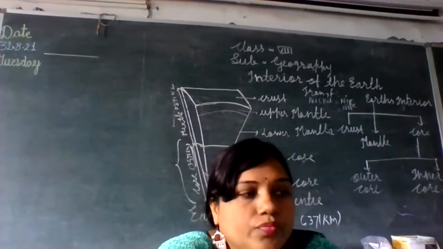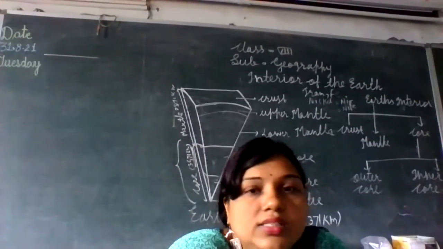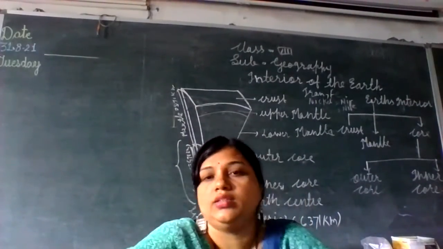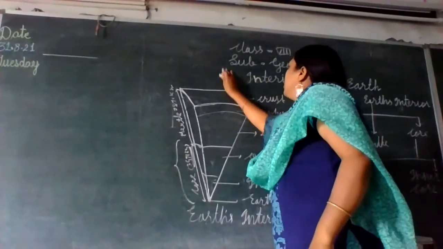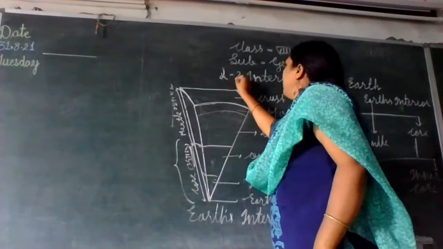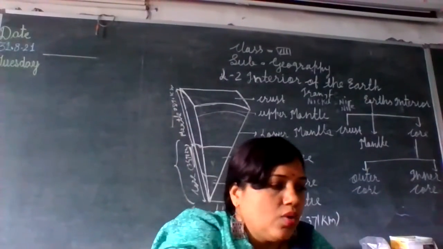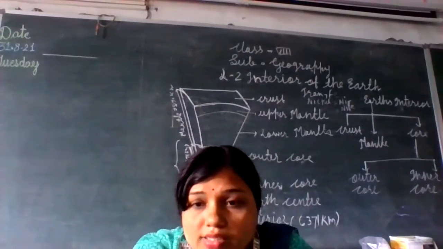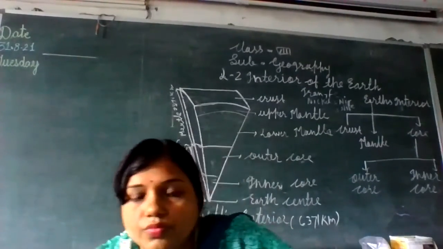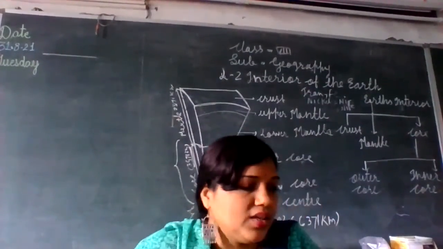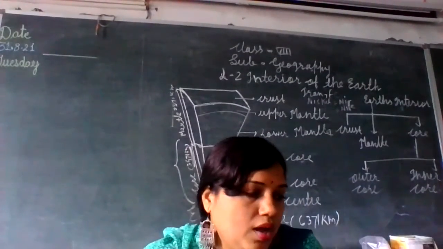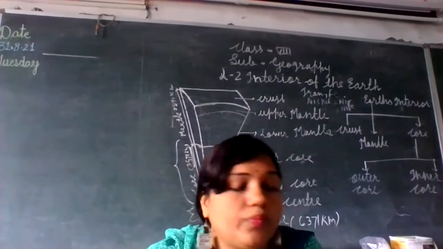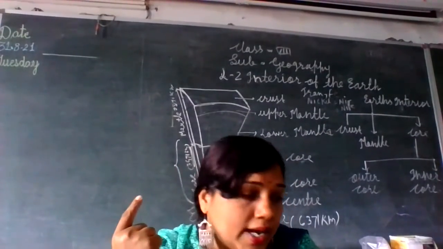So in this way, okay, we have discussed our second lesson, that is the interior of the earth. So let us revise what we have discussed in this lesson. We have seen the layers of the interior of the earth, that is the crust, mantle and core.